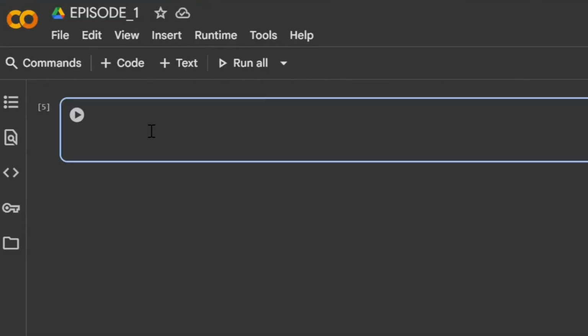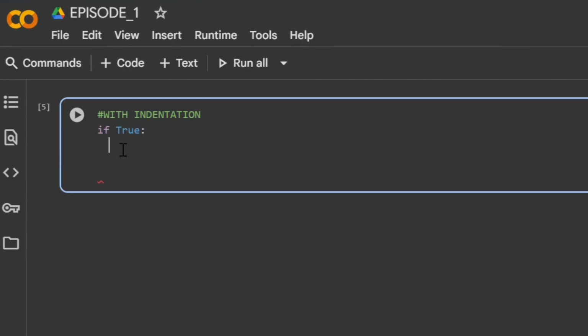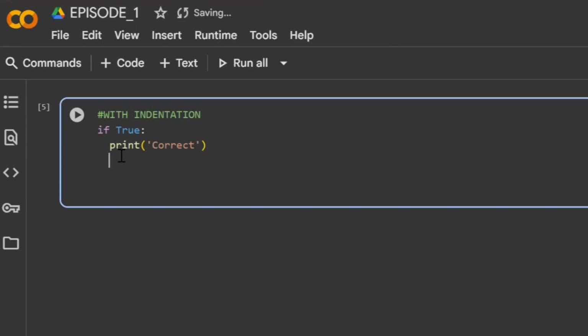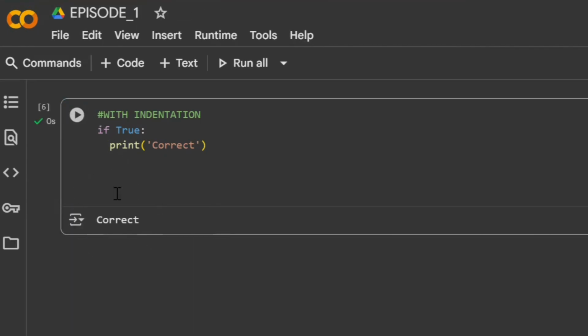Okay, let's code it with indentation. I am writing the comment. Using the if statement, here you can observe it left 4 spaces and we are starting the print statement from here. Now if you run it, the code will run perfectly and you get the output.